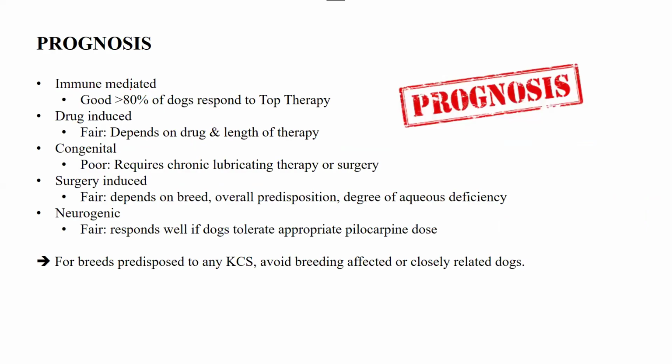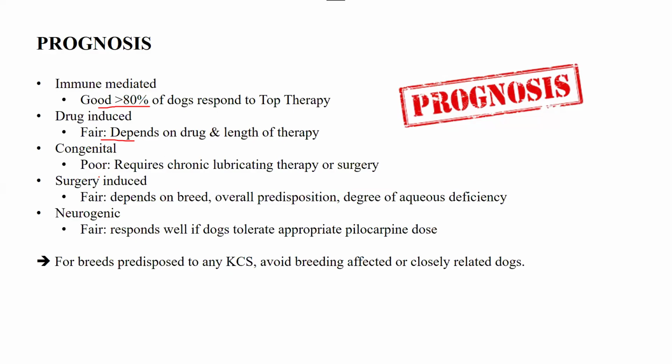Last, we have the prognosis. For immune mediated, although it's the most common cause, it has a good prognosis. 80% of dogs respond to topical therapy. For drug induced, it's fair, depending upon the drug and length of therapy. For example, sulfur drugs and etodolac. We have talked about how etodolac causes severe KCS, but TMS or sulfasalazine do cause it in a lot of animals, but that's not that severe. So it's drug induced and it depends upon the length of the therapy of the drug you have used and how much damage has been done.